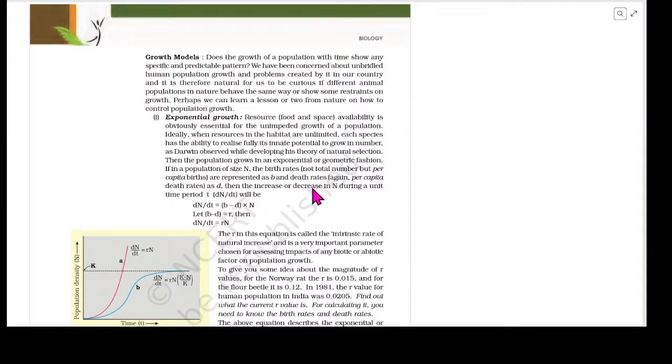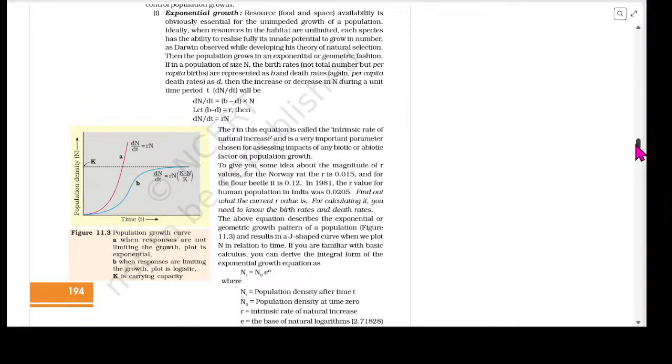b - d is known as r, and dN/dt, the change over a period of time, will be equal to r × N. r is the intrinsic rate of natural increase, and it is a very important parameter chosen for assessing impacts of any biotic or abiotic factor on population growth.